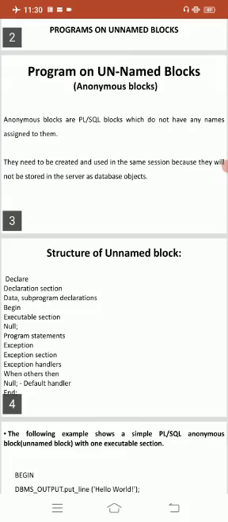It can have a nested block. Nested means a block within another block, which can be named or anonymous. It can also be nested in any block. These blocks can have all three sections of the block, in which the execution section is mandatory. The other two sections are optional. These are the main characteristics of an anonymous block.